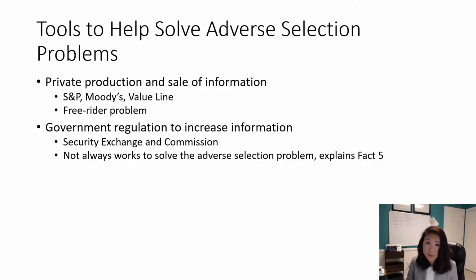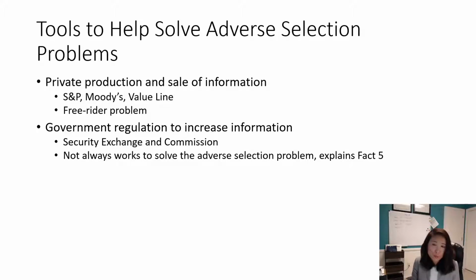However, one thing you have to pay attention to is that not all government regulation and policies always work well to solve the adverse selection problem, because keep in mind, one big government has to deal with so many small businesses, and they don't have that much power to do it. So what is another solution?